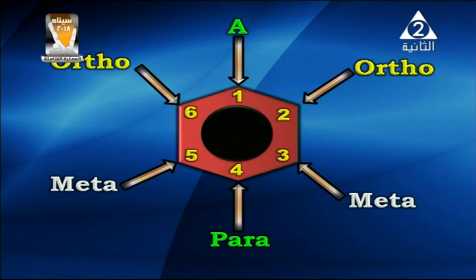As shown on the screen, if A is the first group entering the benzene ring, it is the carbon number 1 attached to A. Then the positions 2 and 6 are named ortho, positions 3 and 5 are named meta, and the position 4 is named para.